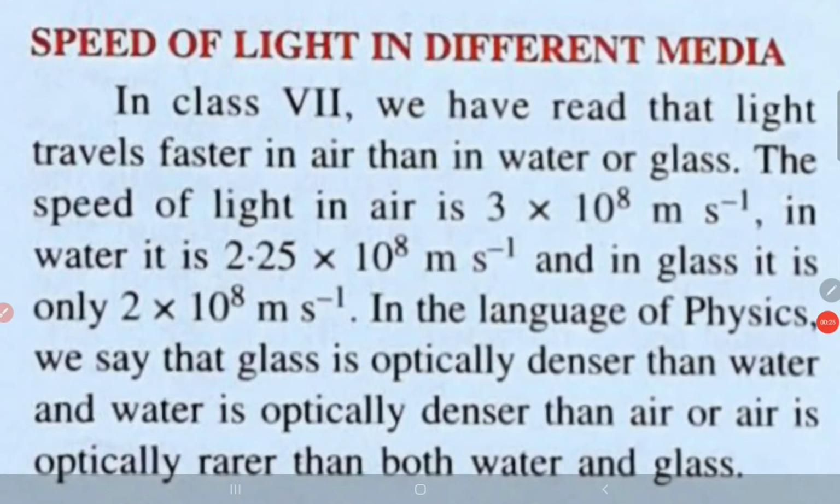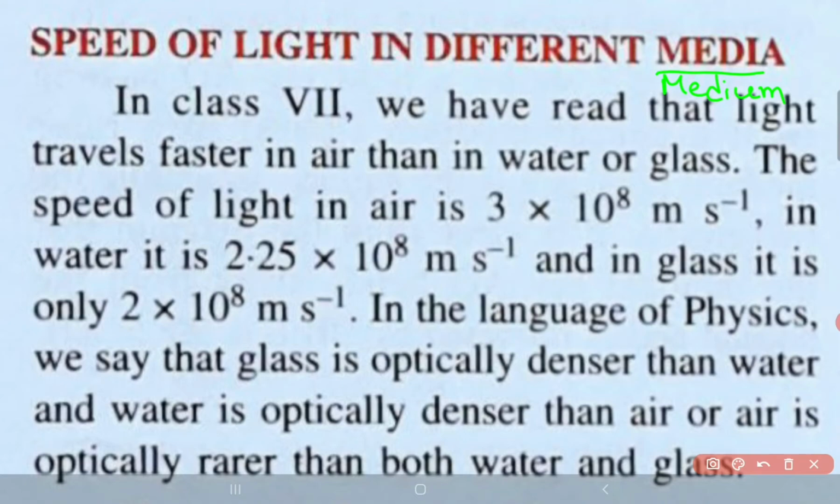Coming to the topic, speed of light in different media, here the word media is the plural of medium, right, through which the light is traveling, through which the light is passing. So it can be air, water, glass, plastic, any transparent medium. In class 7 we have read that light travels faster in air than in water or glass.